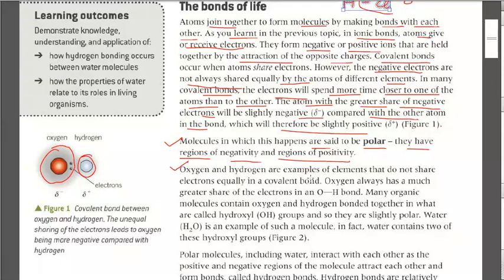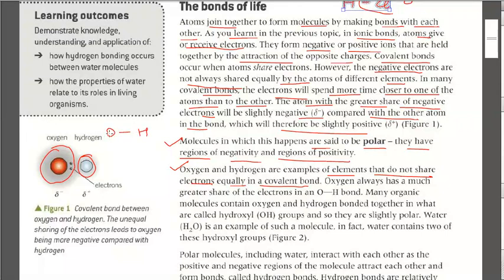Oxygen and hydrogen are examples of elements that do not share electrons equally in a covalent bond. Oxygen always has a much greater share of electrons in an OH bond. Now suppose there is a bond between oxygen and hydrogen.